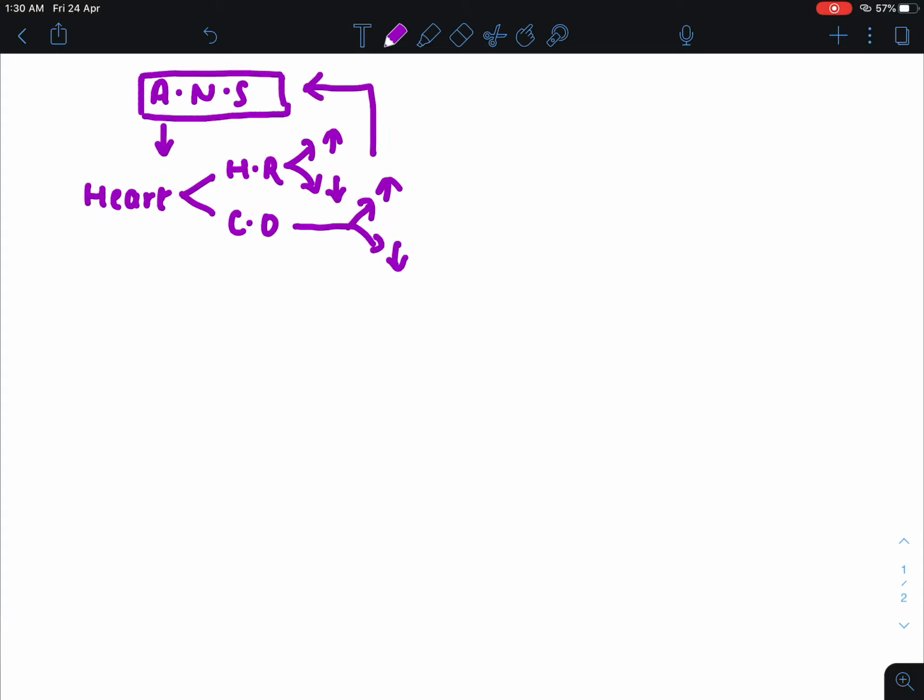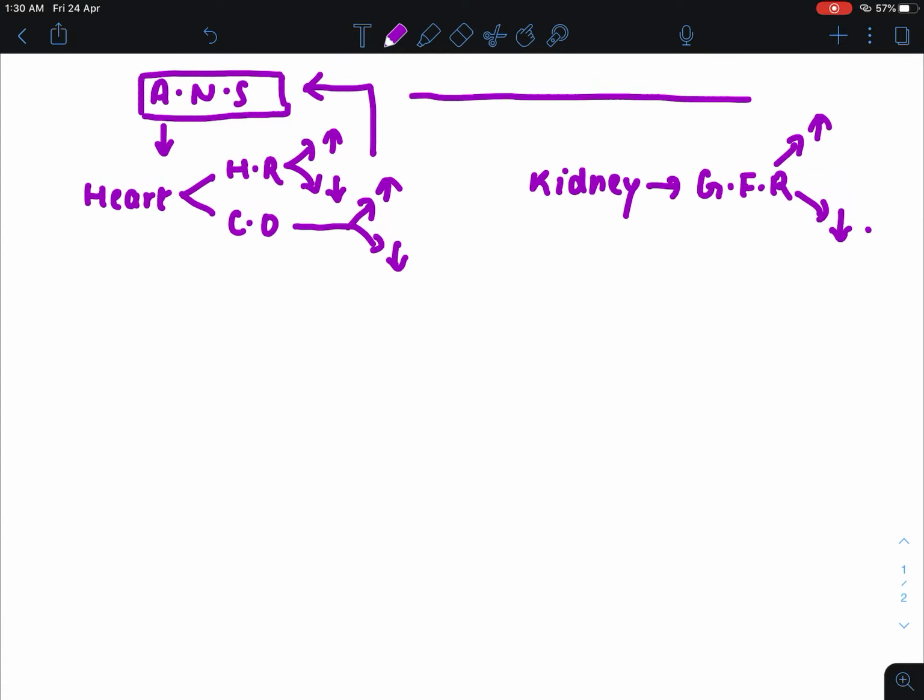Another example is the kidney. Glomerular filtration rate can either increase or decrease as per the demand, which is in control of the autonomic nervous system. This autonomic nervous system is further divided into the sympathetic nervous system and the parasympathetic nervous system. Now we will see the differences between the sympathetic nervous system and the parasympathetic nervous system.